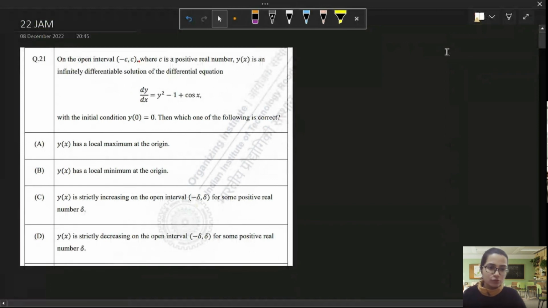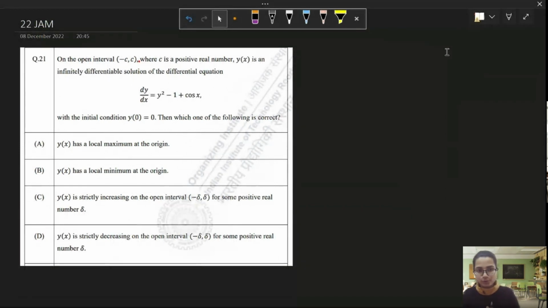Now, how do we solve for this? This is a 2022 question number 21. This is a differential equation, and they have given this equation, and a condition y(0) equal to 0. This is not a linear differential equation, first of all. This is not a second order differential equation. This is a nonlinear differential equation, and it seems very difficult to solve. You can't separate the variables.